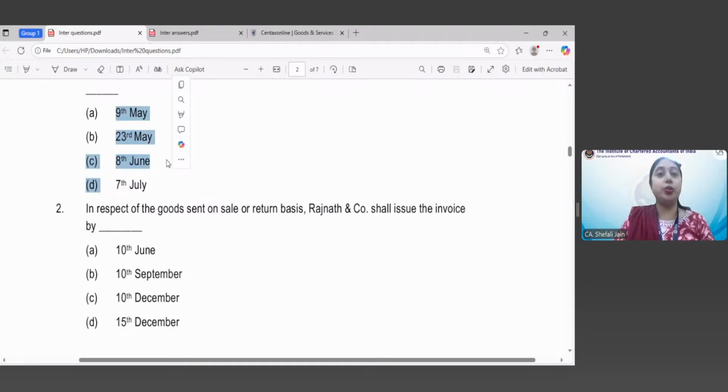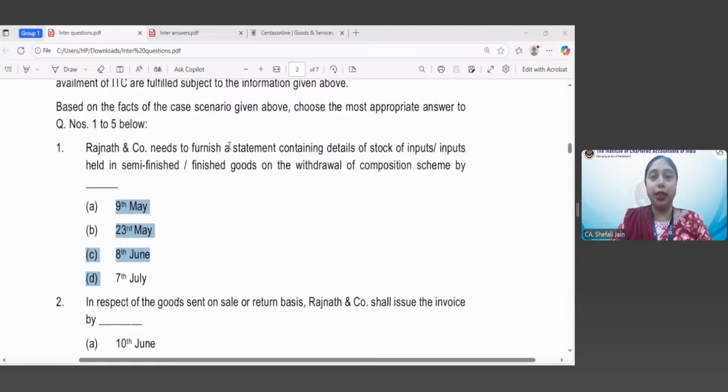Good, Astha, you understood this provision. And this is a very important provision. So you could not straight away come to that. First of all, you have to see Section 18. Section 18(1)(c) provides that yes, the ITC can be taken on the stock which is existing the day before you opted for normal scheme. Now for this purpose, you have to furnish a statement. That statement which this question requires, the last date by which you have to furnish that statement, that is 1 month or 30 days, not 1 month. 1 month is an entirely different thing. 30 days from the date on which you became eligible.